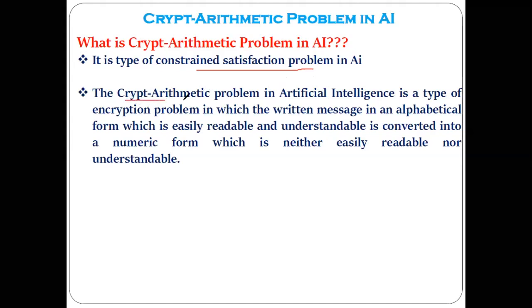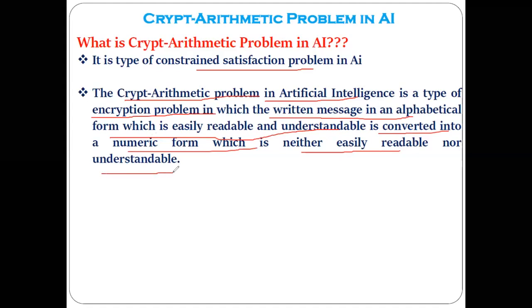Now I have also written here what you mean by the crypt arithmetic problem in artificial intelligence. It is a kind of encryption problem in which a written message in alphabetical form, which is easily readable and understandable, is converted into numeric form, which is neither easily readable nor easily understandable. It is an encryption problem in the sense that we decode a certain message from one form into another form, so that it can be read only by some specific people.